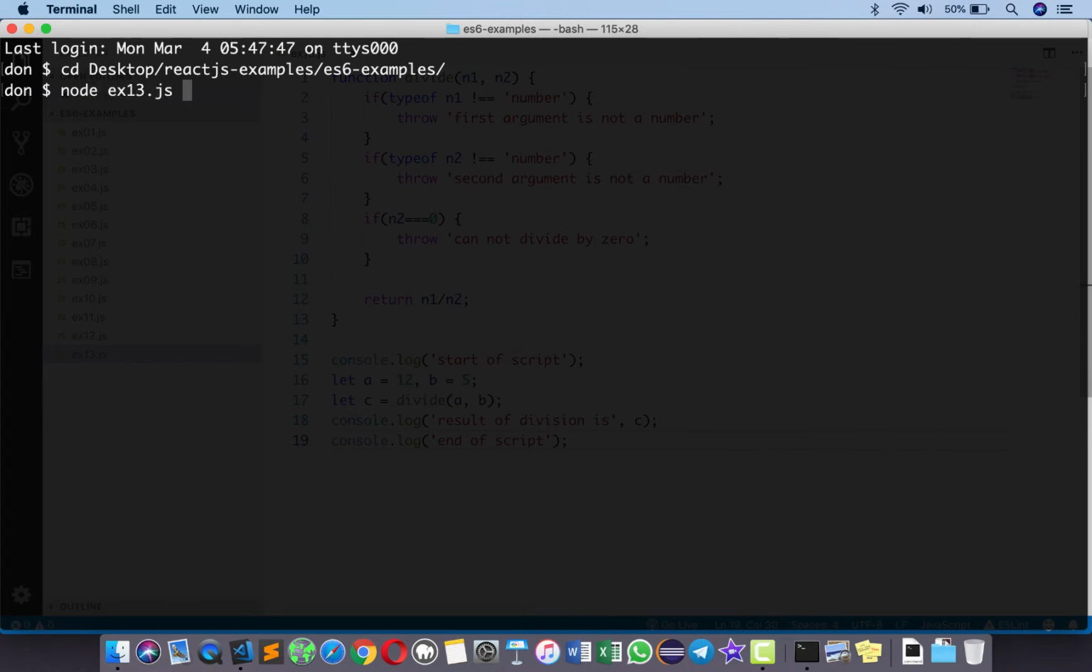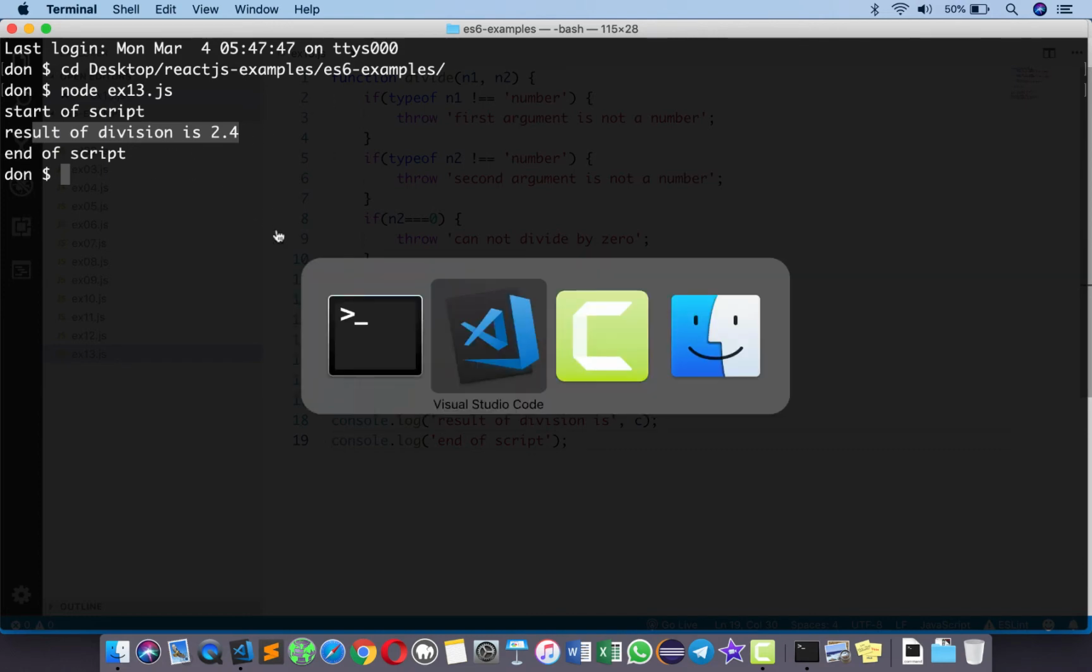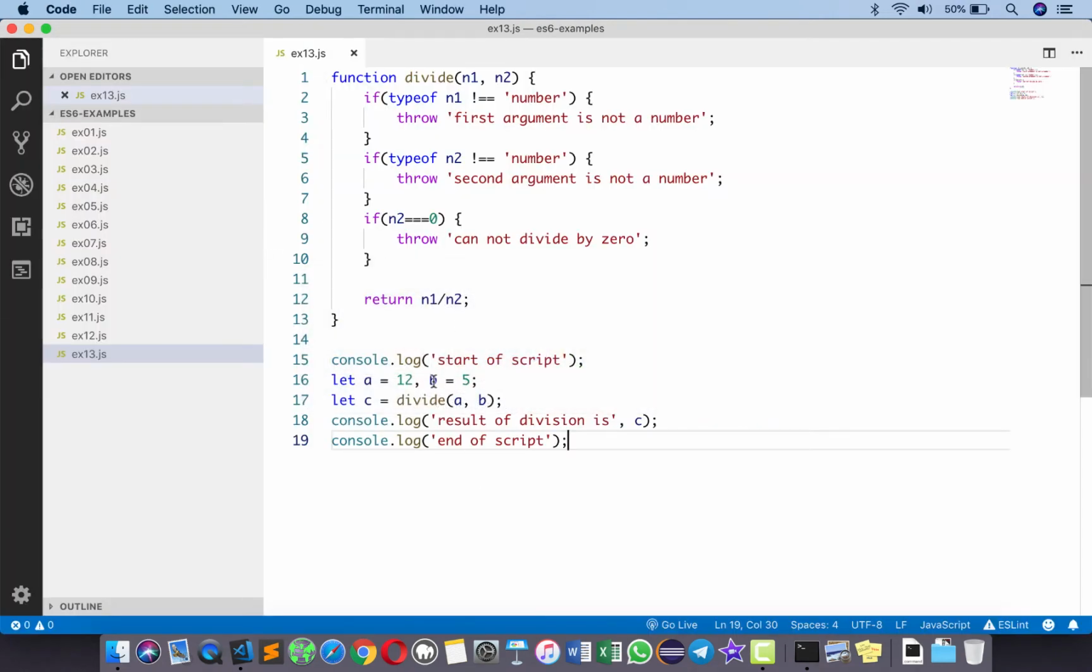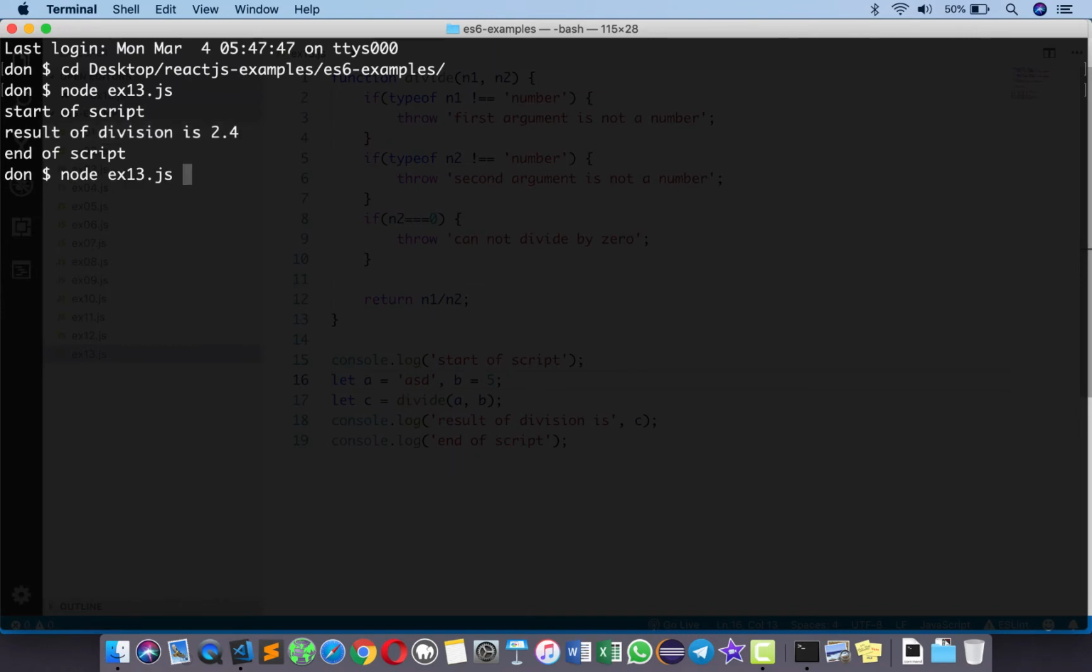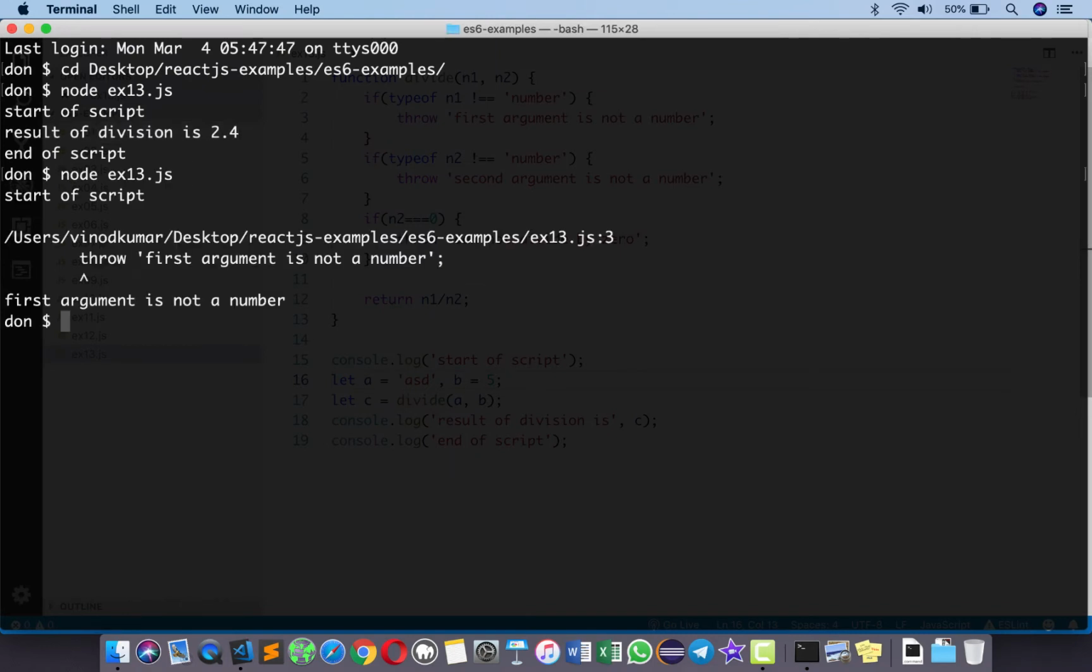And since we give 12 and 5, there is no problem. So we see that start of script, result of division is 2.4, end of script. If I go back to the code and change this to a text, for example, instead of 12, I'll type ASD, go back to the command prompt and then run this. You will see now we do not get the end of script.